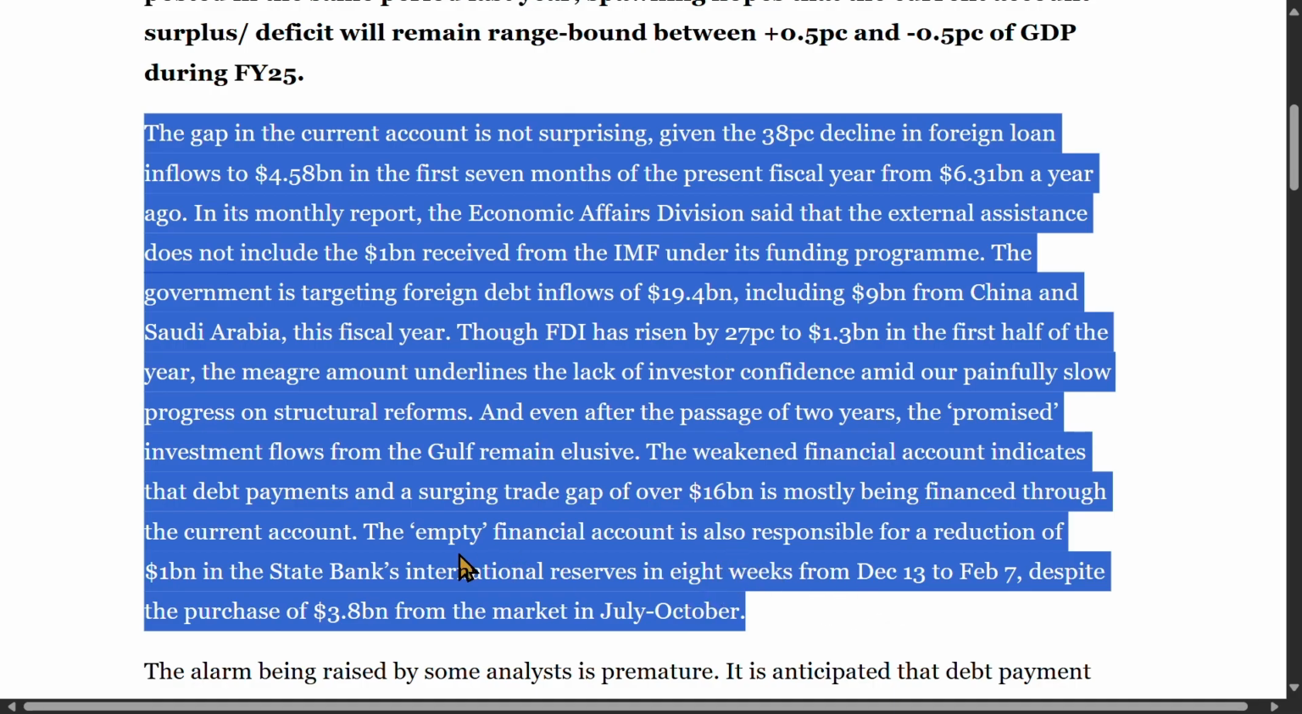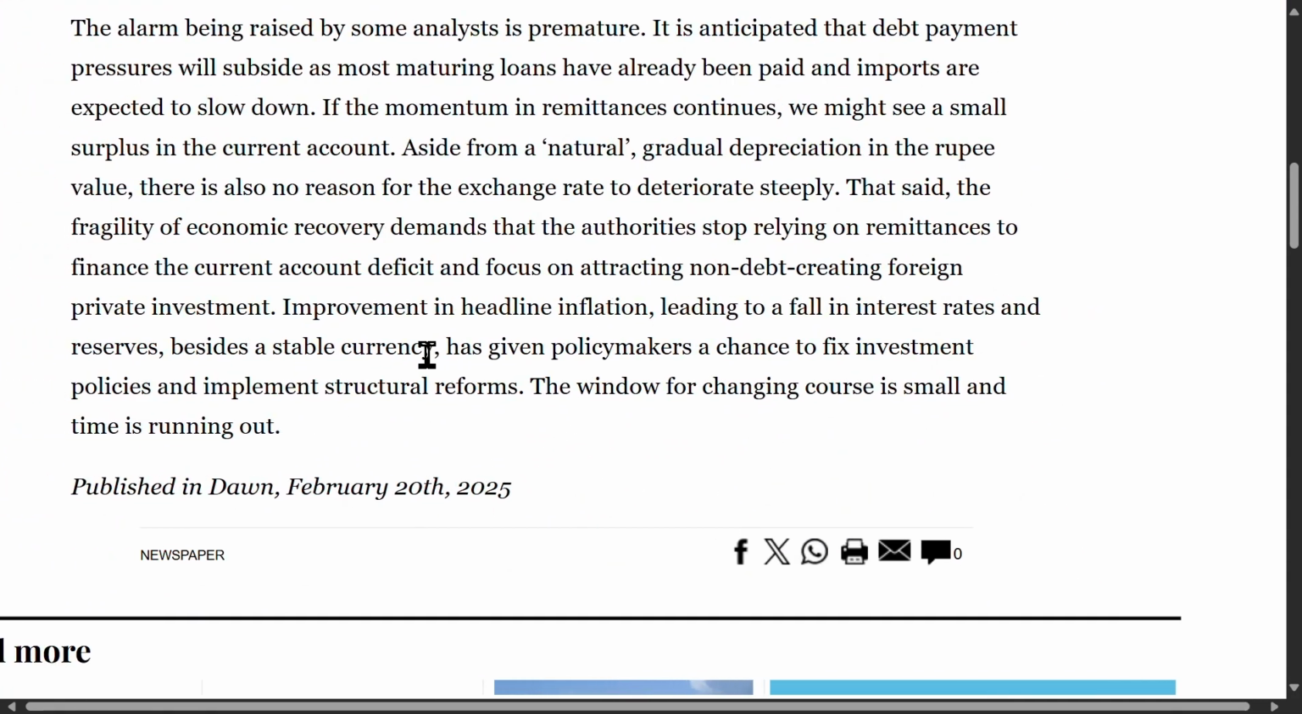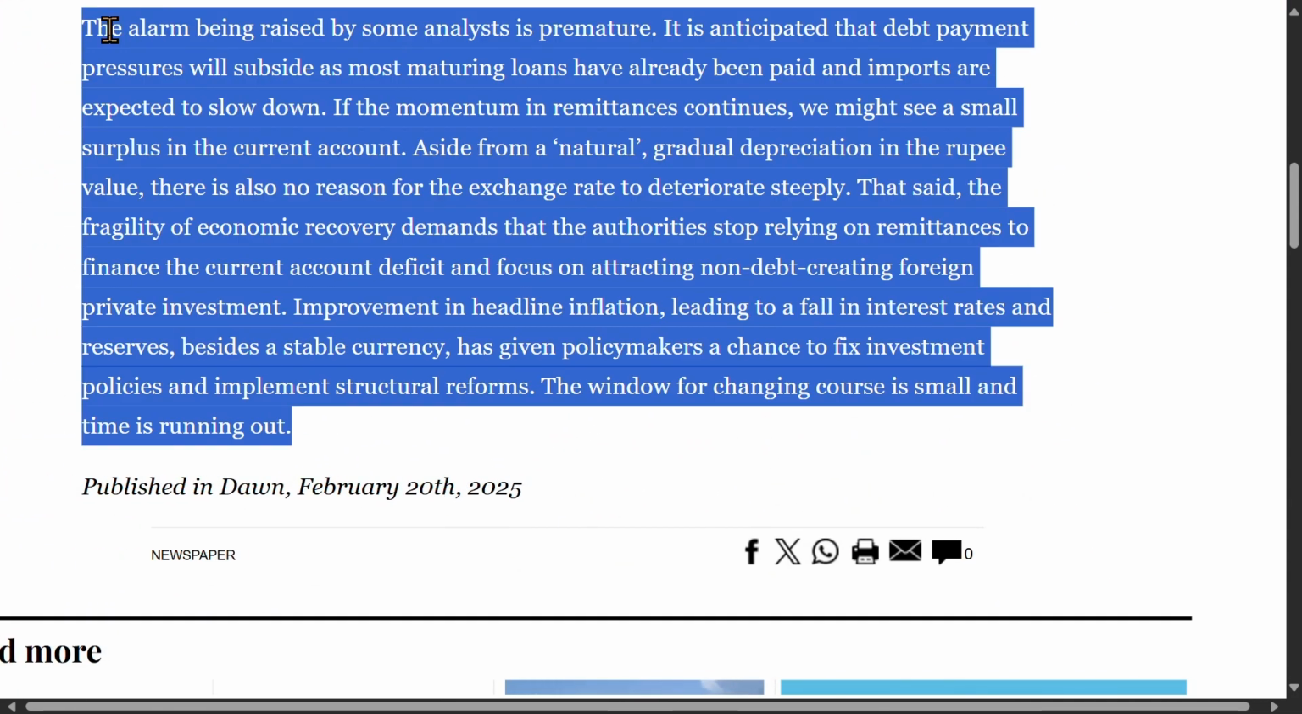Empty suggests that capital inflows are insufficient. The sentence explains that despite a $3.8 billion purchase in earlier months, the state bank's reserves fell by $1 billion in a short period, highlighting ongoing financial vulnerabilities. The alarm being raised by some analysts is premature. Premature means coming too early. This suggests that the current concerns may be overblown or temporary.